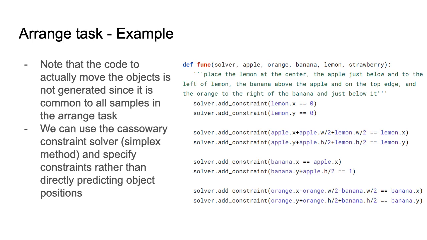Notice here that the generated function is invoking a constraint solver and defining a bunch of constraints, and the constraint solver looks at these constraints and then predicts the positions of all of the objects. Note that the code to actually move the objects is not generated, since it is common to all the samples in the arrange task. Here we're using the Cassowary constraint solver, which underneath uses the simplex method, and we specify constraints rather than directly predicting the object positions.